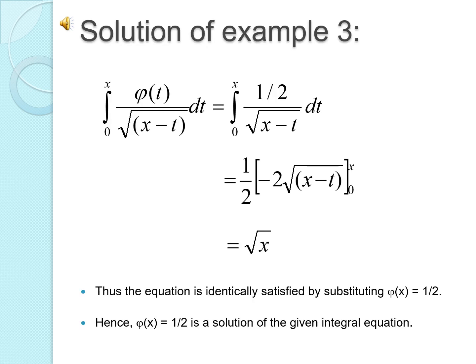Integrate 1 by root of x minus t, we have minus 2 root of x minus t and the limits are 0 and x. Finally we have the result root x. Therefore the equation is satisfied by substituting phi of x equal to 1 by 2. Hence phi of x equal to 1 by 2 is a solution of the given equation.